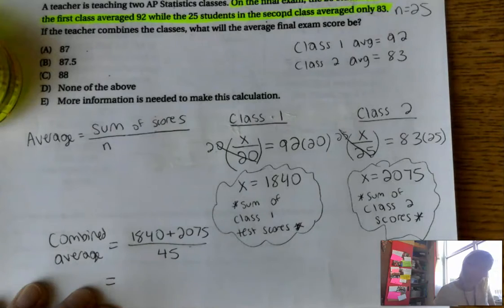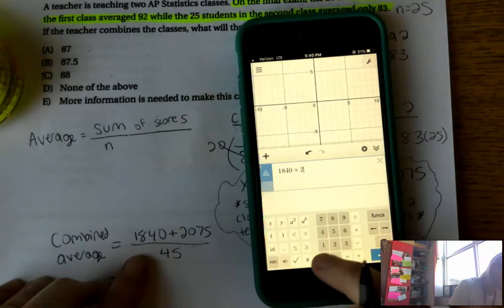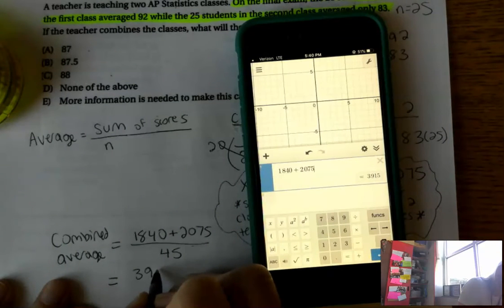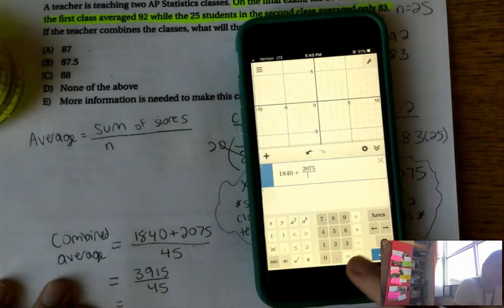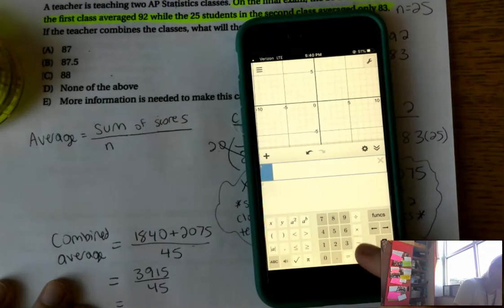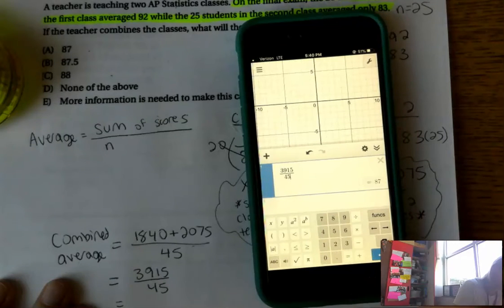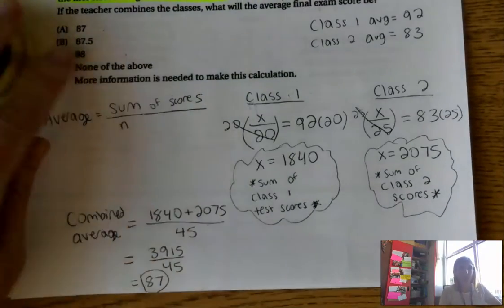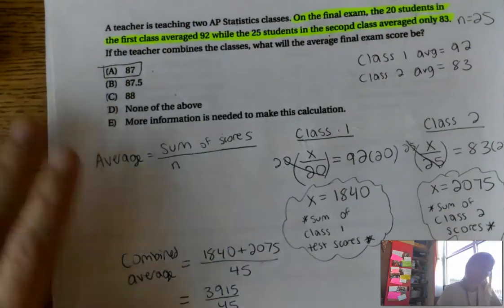All right, let's see what the new class average test score is when I combine both these classes. 1840 plus 2,075 is going to give me a numerator of 3,915, and I'm going to divide that by 45. And I'm going to get 87. Is that one of my options? Yes, it is. Option A, 87.